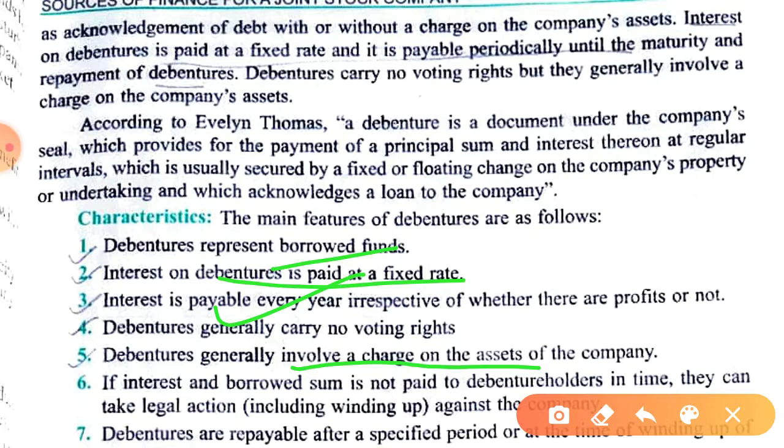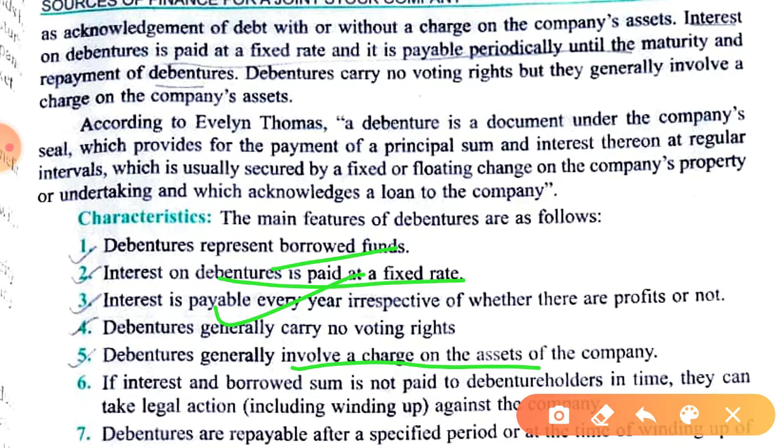So fixed charge means if the amount is not paid, then the specified asset which is pledged for issuing debentures will be sold and payment will be made to the debenture holders. And in floating charge, debenture holders get the right of getting payment prior to preference shareholders and equity shareholders.